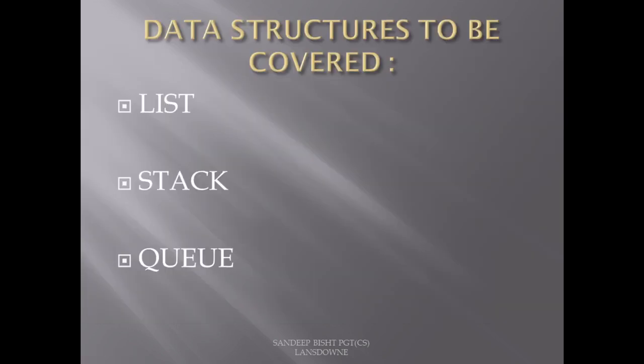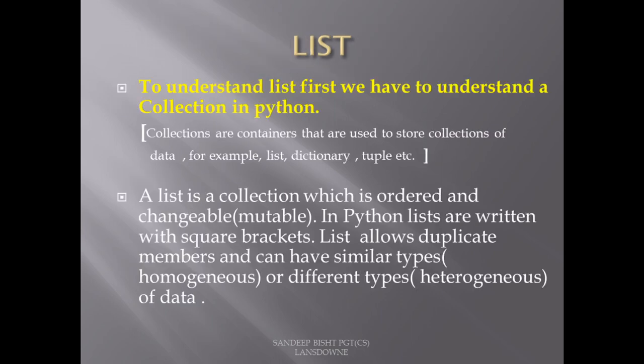So these three data structures we will cover in this session: list, stack, and queue. Before understanding what a list is, we must know what collections are. Collections are just containers which are used to store collections of data. For example, list, dictionary, and tuple are all collections.